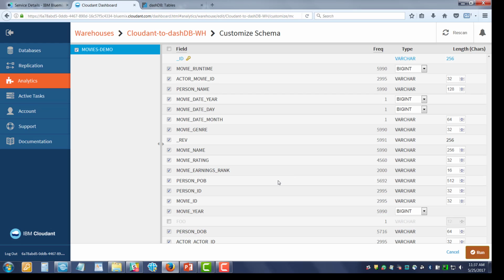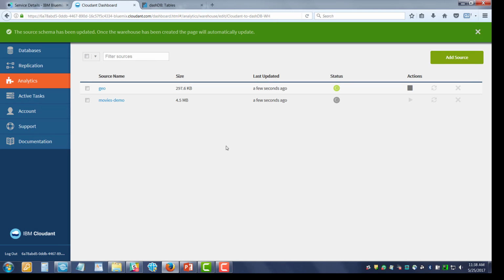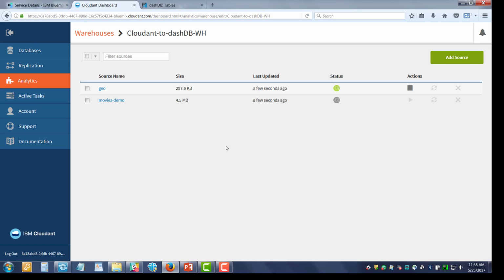Now again, if I hadn't done this check it out before, it would have already started the process of running the SDP and figuring out how to build the tables and then moving the data into them. And as you can see, this is a spinning wheel.